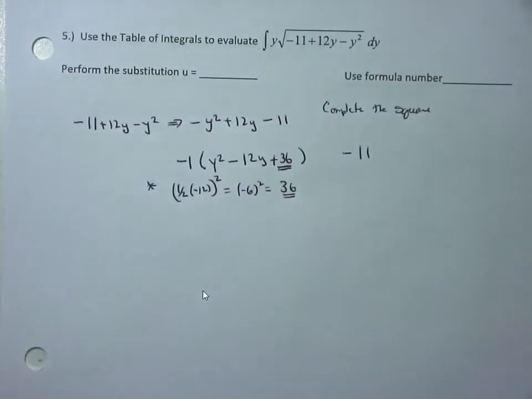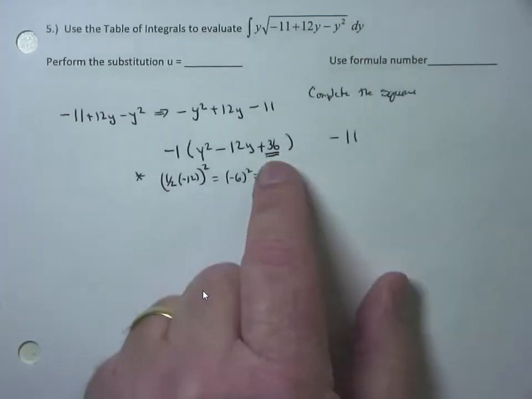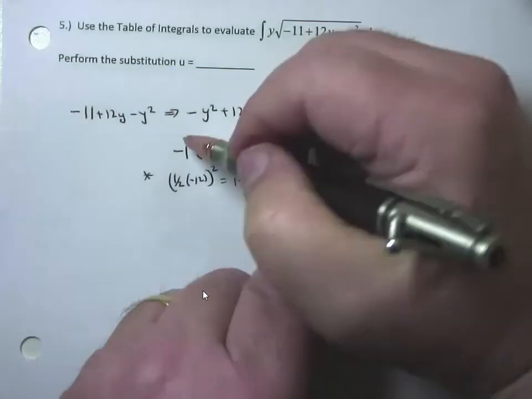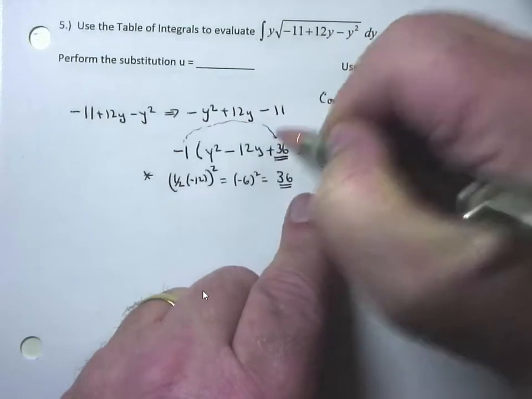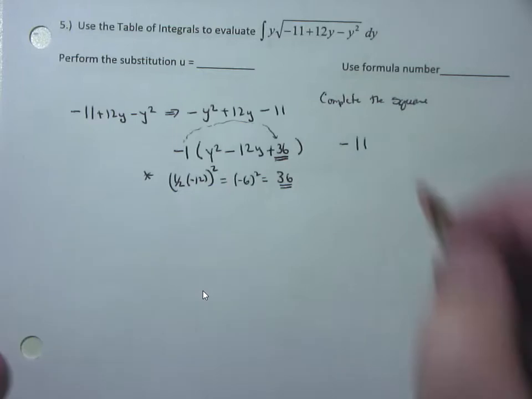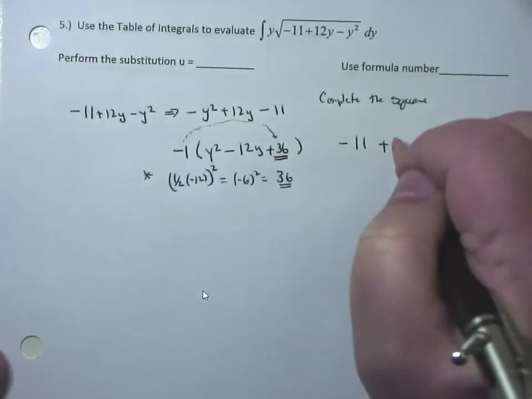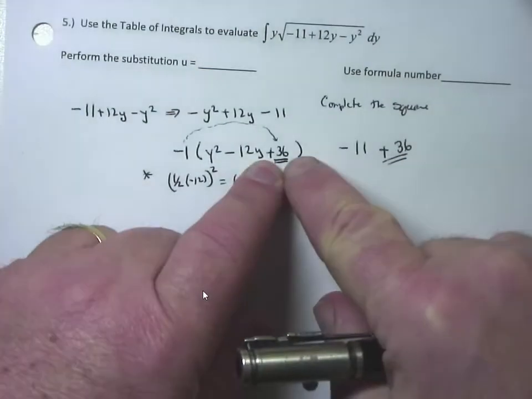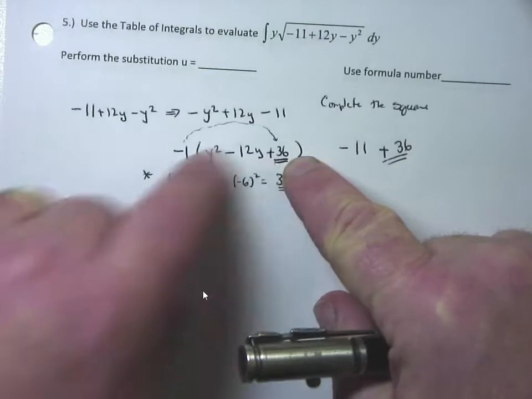But I've just added something foreign into my problem. It is now unbalanced. I've got to maintain equality, so I need to balance it. But by putting this plus 36 inside the parentheses, what overall effect does it have? Because of that negative 1, that's a multiplier out front, by putting a plus 36 inside the parentheses, I've really subtracted 36. Negative 1 times plus 36 is minus 36. So to maintain equality, since I subtracted 36, I need to add 36 to maintain balance. Does that make sense? Do you understand? That is really a negative 36 right there because of that negative 1 being multiplied out front.